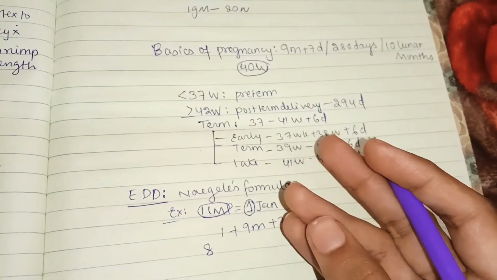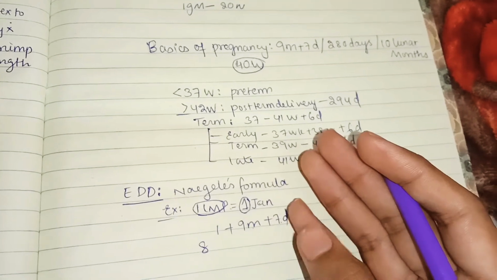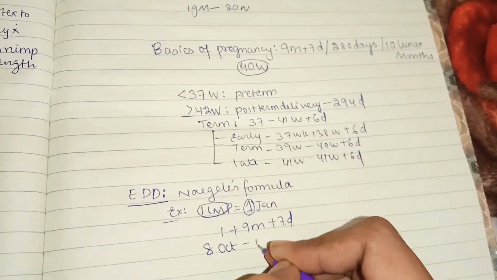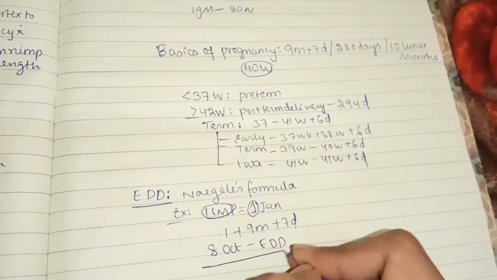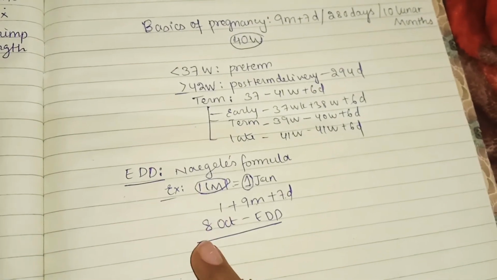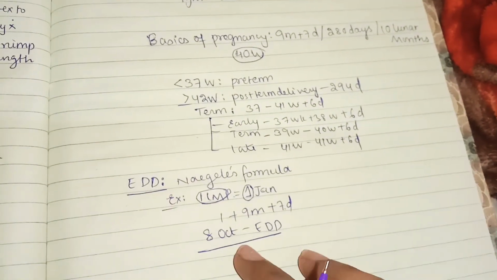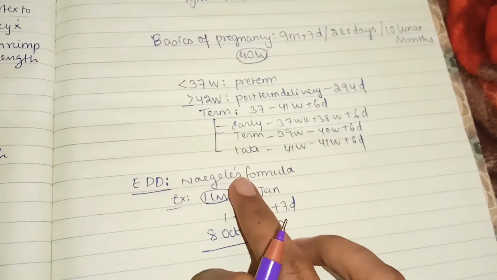January means February, March, April, May, June, July, August, September, October, right? So on 8th October, this is the end delivery determination date. On 8th October this female may have delivery, right? So like this you can determine the delivery days by using Nagel's formula.